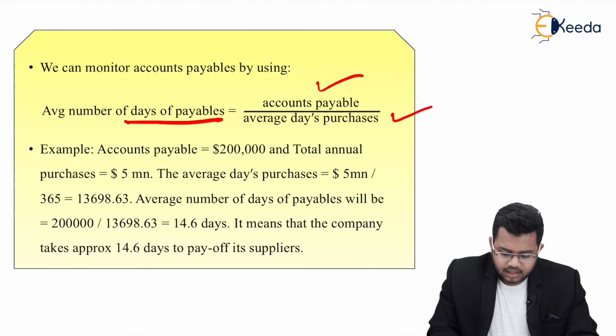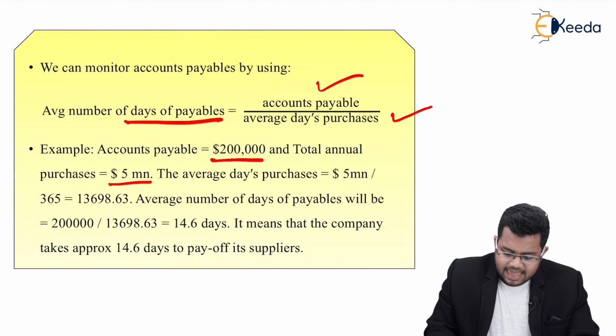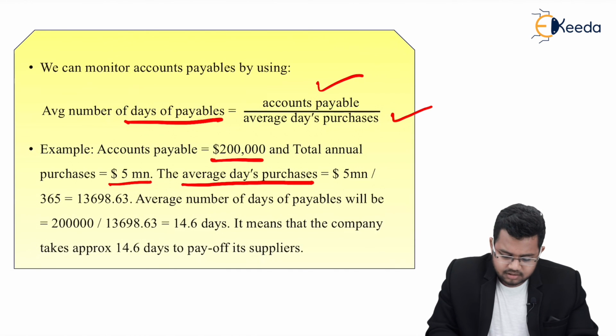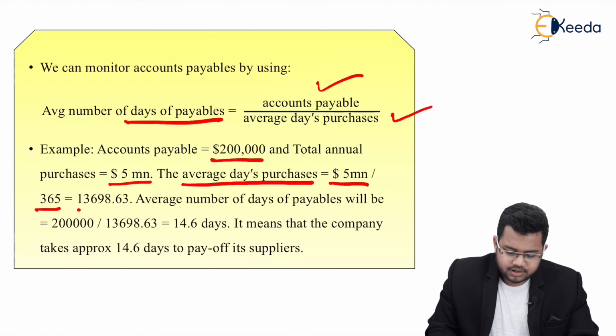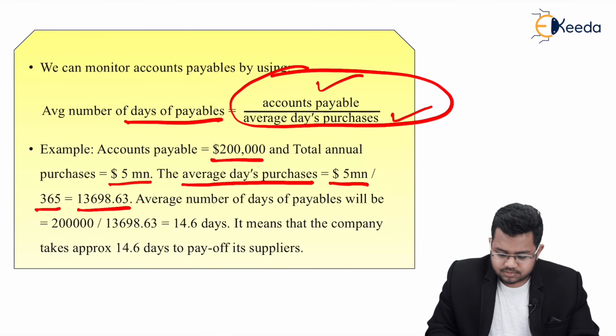Example, if accounts payable is, let's say, $200,000 and total annual purchase is $5 million, average days purchases क्या होगा? That will be 5 million divided by 365, which is $13,698.63. Average number of days of payables will be, so we can use this formula, accounts payable upon average days purchases.